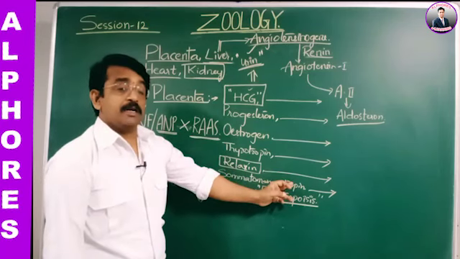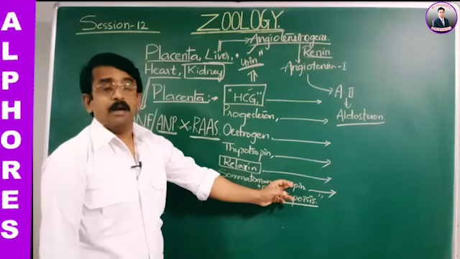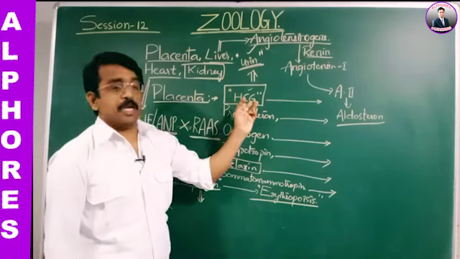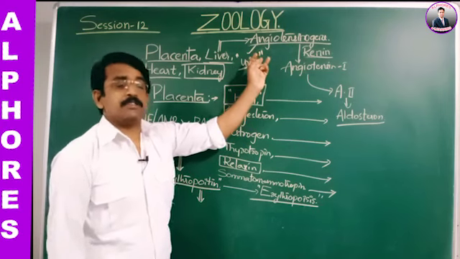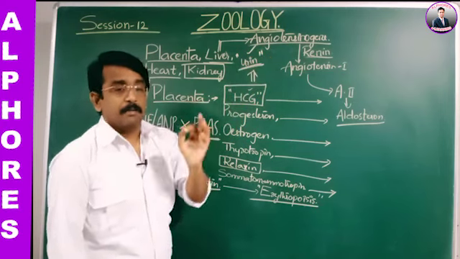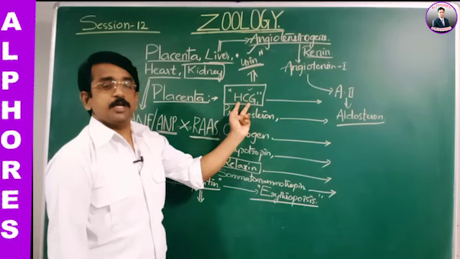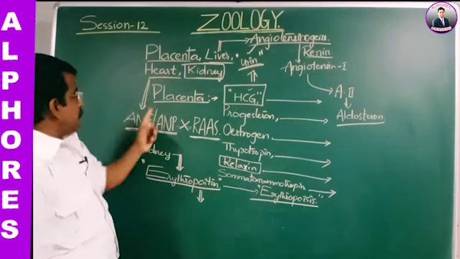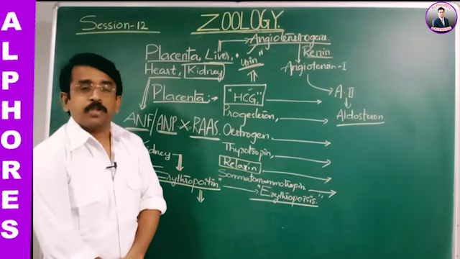Somatomammotropin was earlier named human placental lactogen, and the presence of HCG in the urine determines a woman's pregnancy. That is, HCG in the urine is a pregnancy deciding factor. And from the liver, angiotensinogen; from the heart, ANF and ANP; from the kidney, erythropoietin. Thank you.